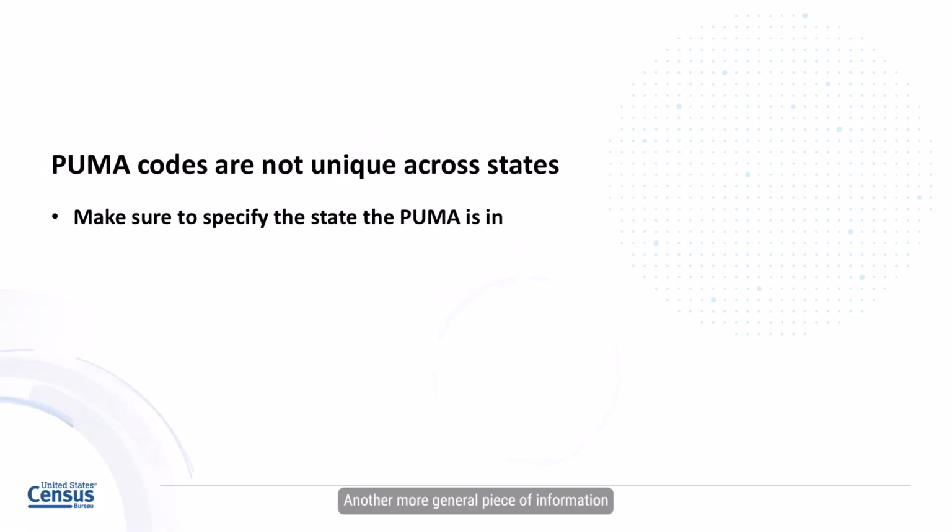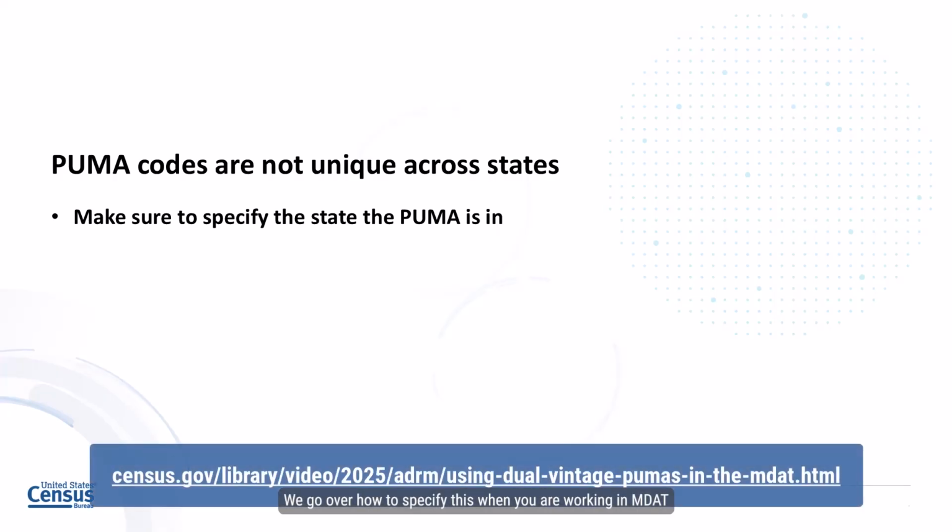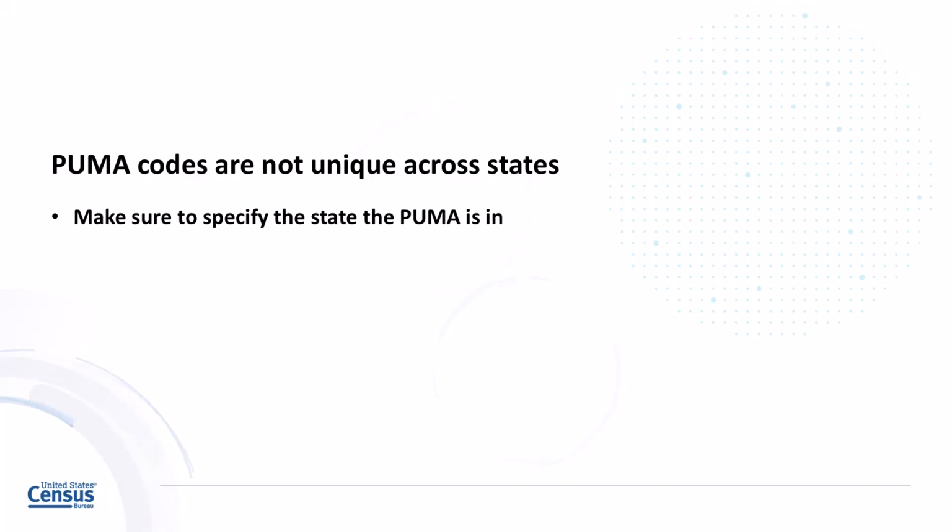Another more general piece of information to know about PUMA codes is that they are not unique across states. So in addition to specifying the specific GeoID of the PUMA, you'll also need to specify the state that you want it for. We go over how to specify this when you are working in MDAT in our accompanying tutorial found at the link below.